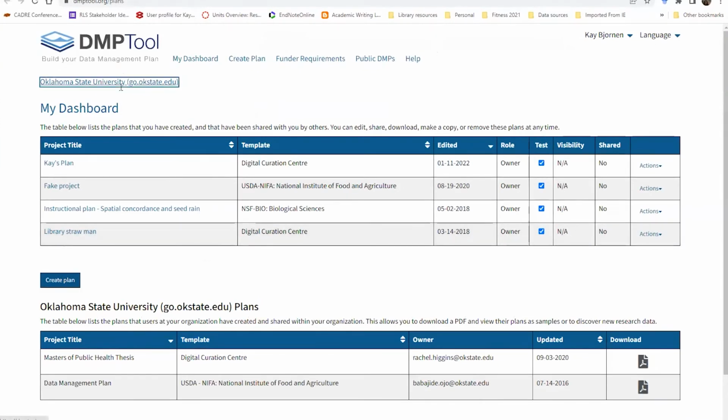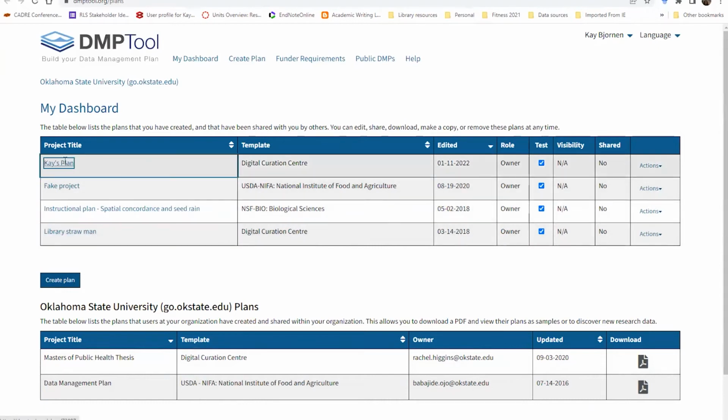So when you log in, I logged in through my institutional login. And now it shows me my various ones that I've established when I've taught workshops. It also shows me ones that OSU researchers have done and made public. So we're going to look at one of those here in just a minute. But before I do that, let me just show you. Let's look at this one.